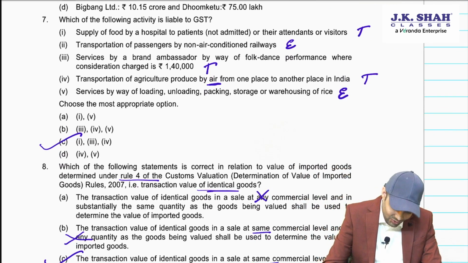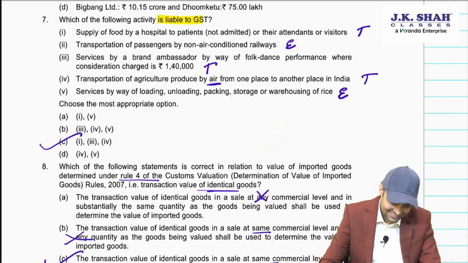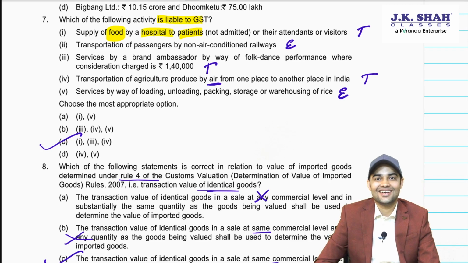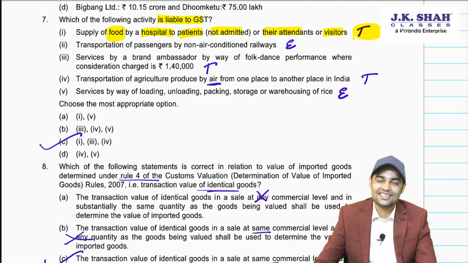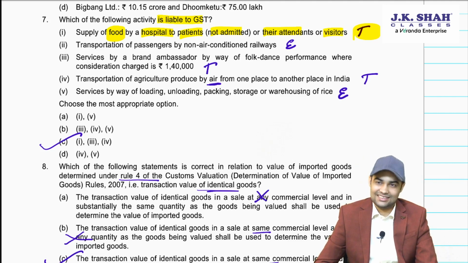Which of the following activities is liable to GST? Let's see which is liable. Hospitals supplying to patients, food being supplied by hospital to patients not admitted, or to their attendants and visitors, taxable, because only for inpatients it becomes part of the principal supply and enjoys an exemption. This will be taxable.